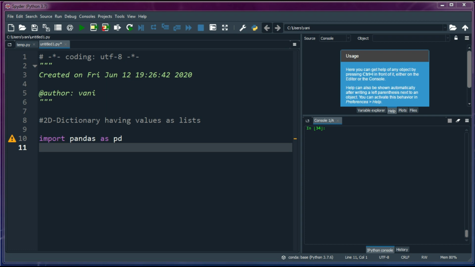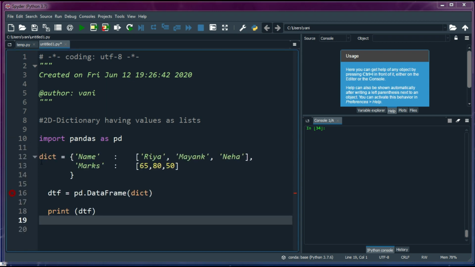First thing, I need to import the pandas package in my program because I need to use the DataFrame function while creating a data frame object. That is why I have imported the pandas package in my program. Here pd is an identifier name. Here you can use any identifier name.